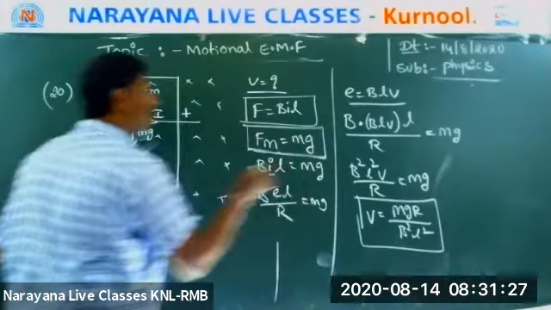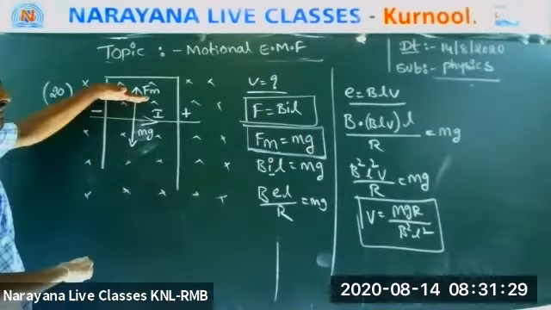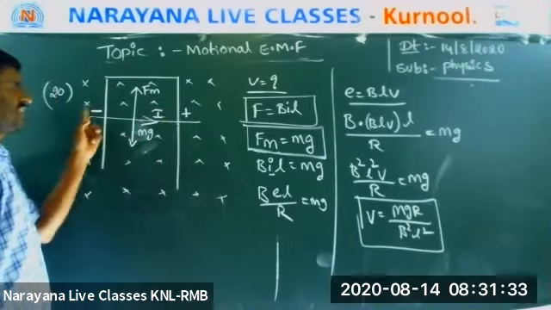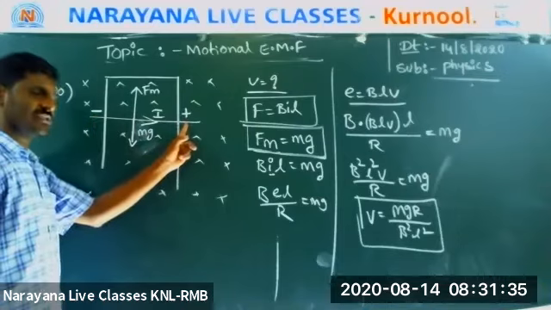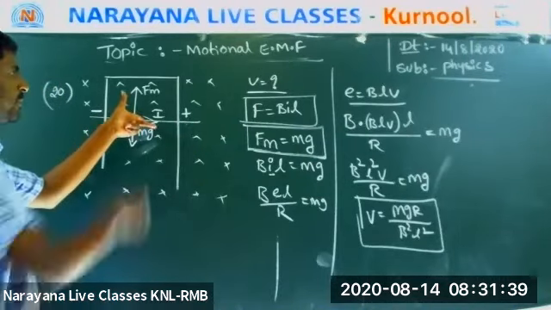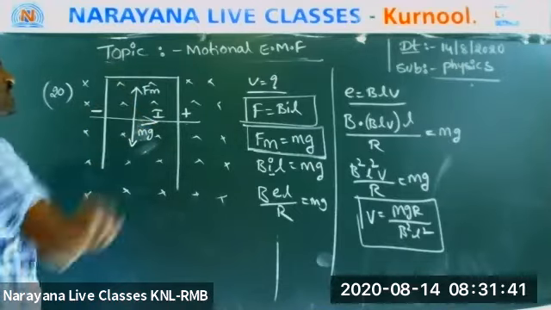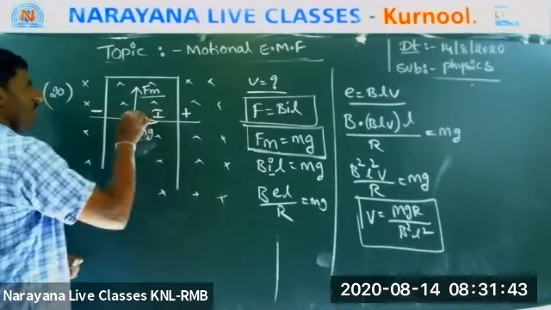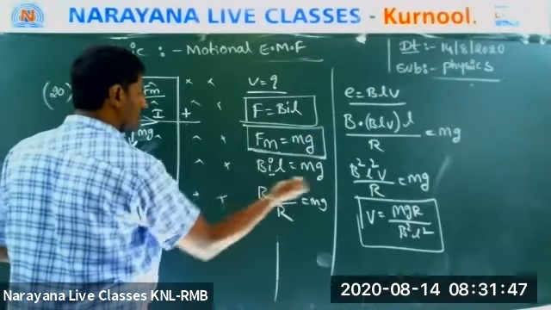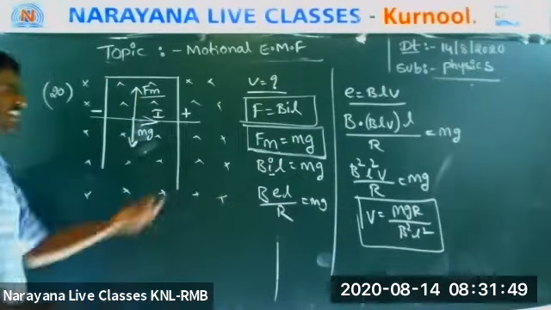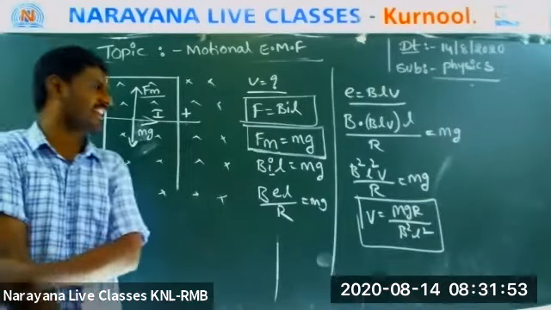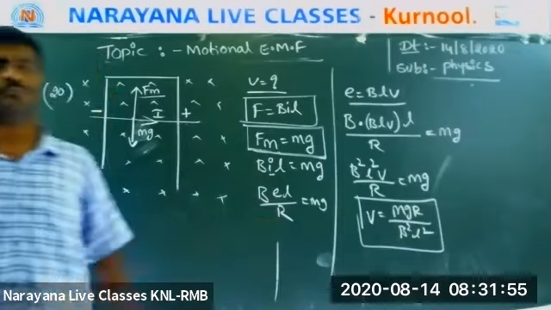How did it come? Just now I said that whenever it is falling down, EMF will be generated. This is the plus, this is the minus, so current is moving like this. When current is moving like this, according to Fleming's left hand rule, the force is acting upward. Which force? Magnetic force. Downward is weight. So Fm is equal to mg. Substitute all values. Fm, BIL is equal to mg. Like that, you will get the answer. So V is equal to mgR by B squared L squared. Very, very important.